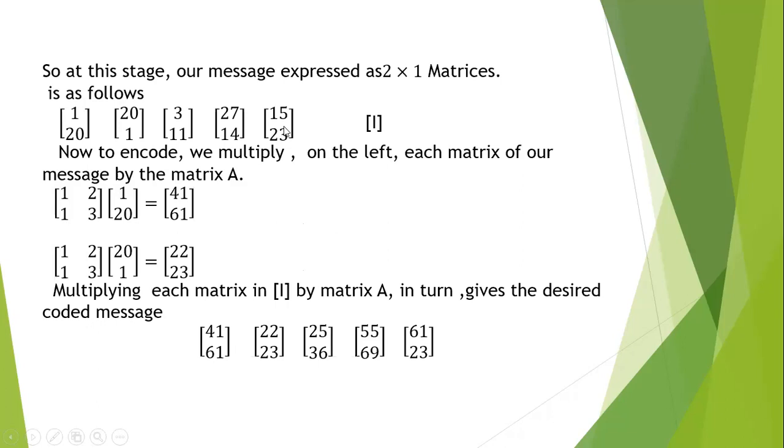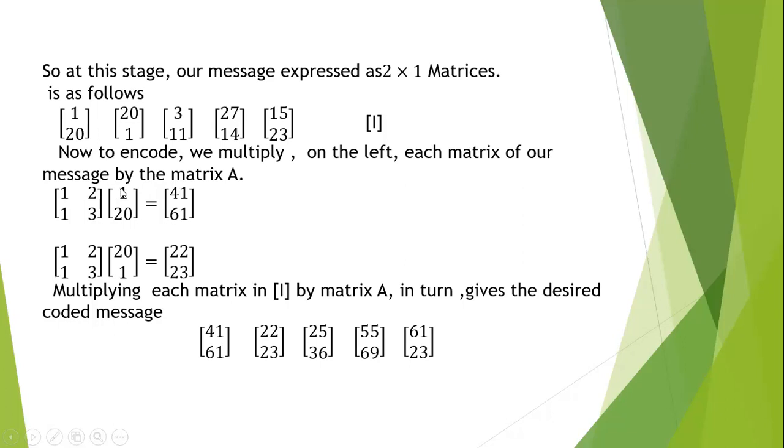Then we have these 2 by 1 matrices. Now to encode, we multiply on the left each matrix of our message by the matrix A. Then we multiply the matrices 1, 2, 1, 3, 1, 2.